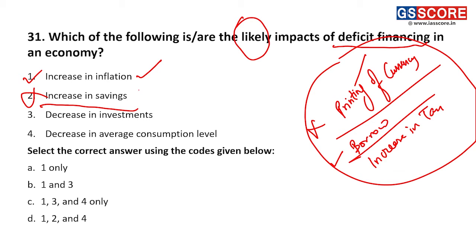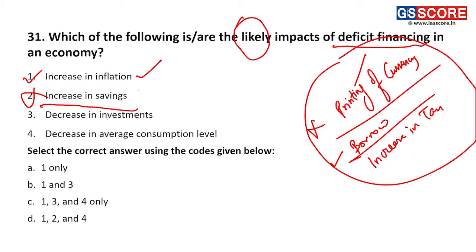When the government borrowed the money, it reduced the funds in the financial market and private sector investment decreased. So there is a concept of crowding out. Government borrowing may lead to crowding out, which can decrease investment. This very well happens a lot of times.